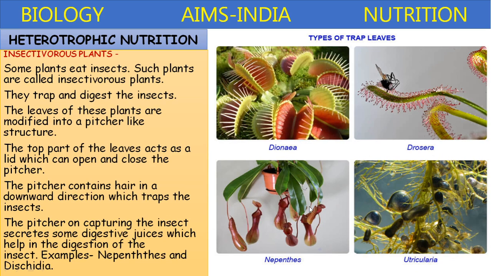These are all the plants which feed on insects. As they are growing in nitrogen deficient soils, to compensate for the nitrogen, they digest the insects, and the proteins containing nitrogen, the protein of the insects, is utilized by these plants.